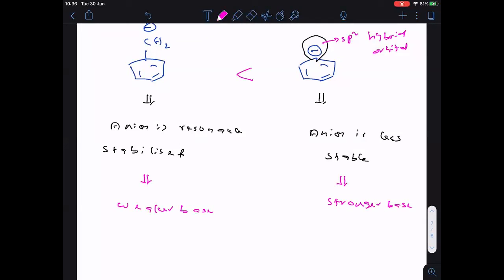Therefore, second one is stronger than first one as far as basic nature is concerned. Completed? And this is the most important point. Negative charge lies in sp2 hybrid orbital, and thereby it will not participate in the resonance. It is not the part of resonance.